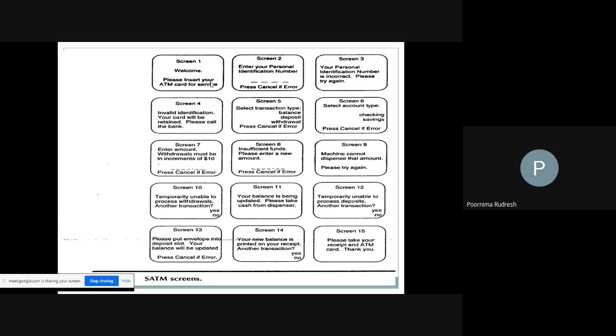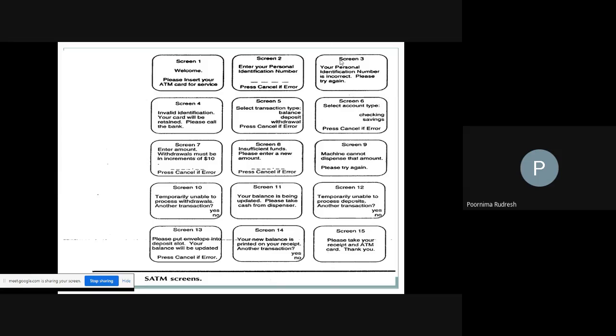Okay, so let us consider that the card you have inserted is successfully verified. Then it will move on to screen 2. In screen 2, the ATM machine asks the customer to enter the password in the form of a PIN. PIN is nothing but personal identification number. It is the password for the given card that you have to enter.